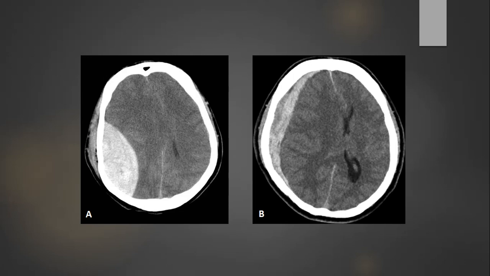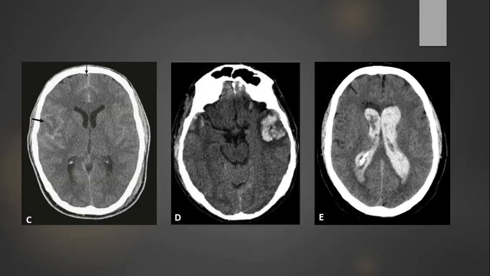Going to picture B, as you can see, there is a large hematoma that is extending from the frontal to the occipital lobe, and it is concave shaped. So this is most likely an acute subdural hematoma. So you can see the difference between the two. One is biconvex and the other one is concave, following the shape of the bone.